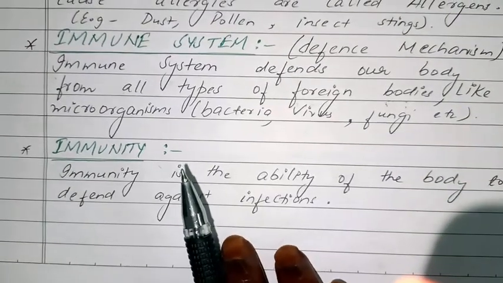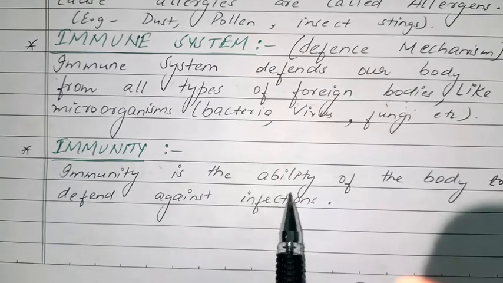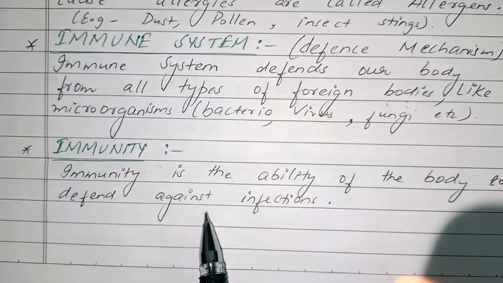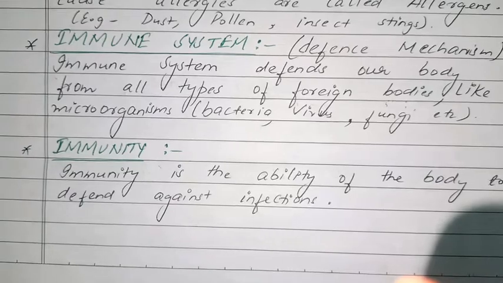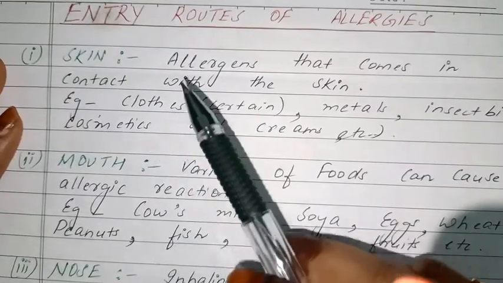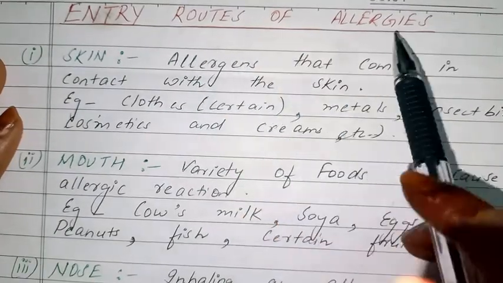Now immunity. What is immunity? Immunity is the ability of the body to defend against infection. Now, what are the entry routes of allergies?